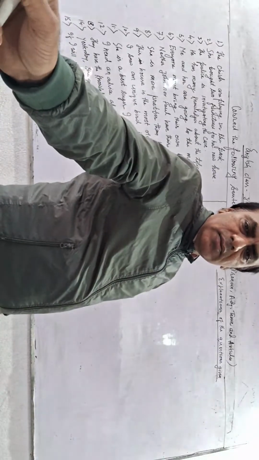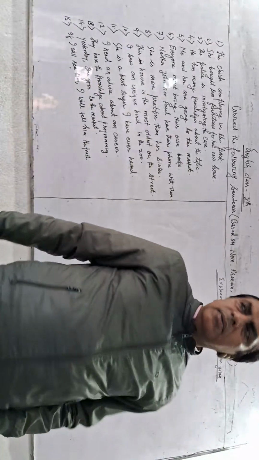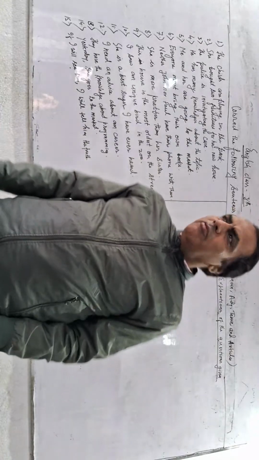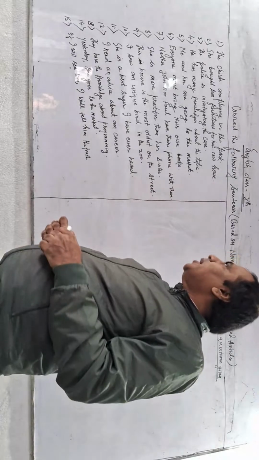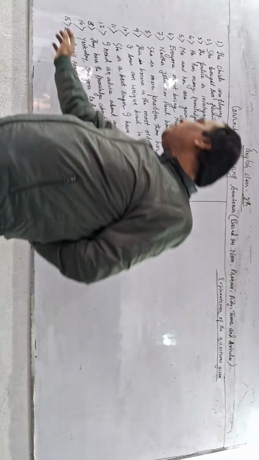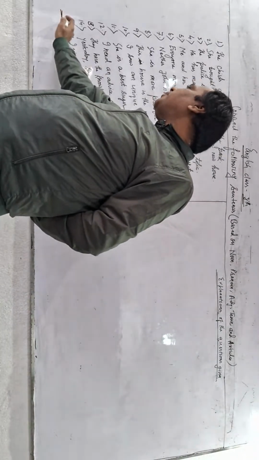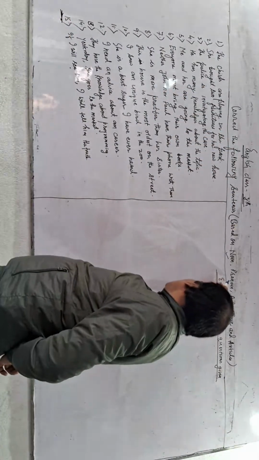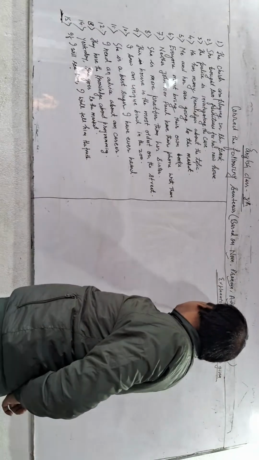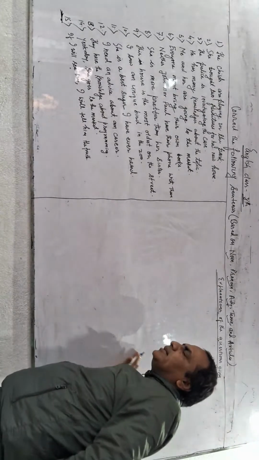Today's class is on common errors, which you can see written on the board. I have given 15 questions based on noun, pronoun, adjective, tense, and article.